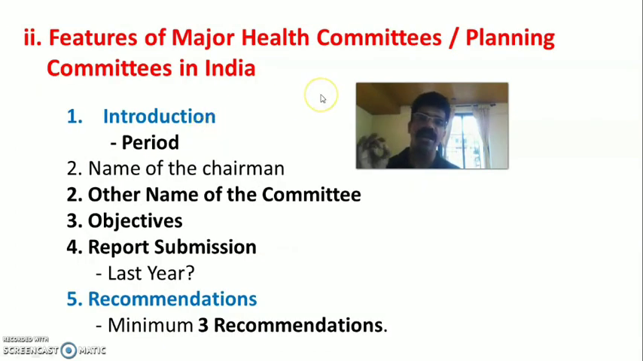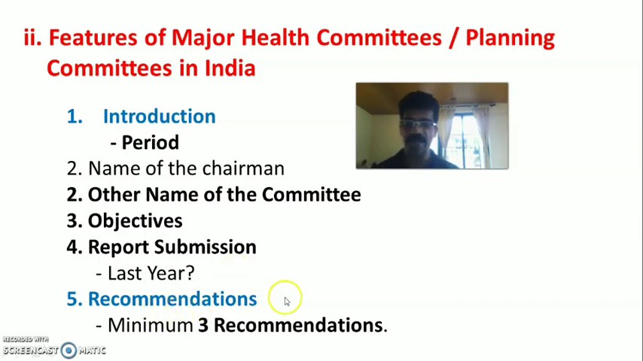So when you write about a committee or planning committee in your short notes, you have to include certain points. First, you have to write an introduction. In the introduction you have to mention the period of that particular committee. Then you have to write the name of the chairman of the committee. Then the other name of the committee. All the committees were given another name according to their objectives. Then they had a set of objectives and they gave a report at the end of their period. Report submission is easy to remember because it would be the last year of their period of appointment.